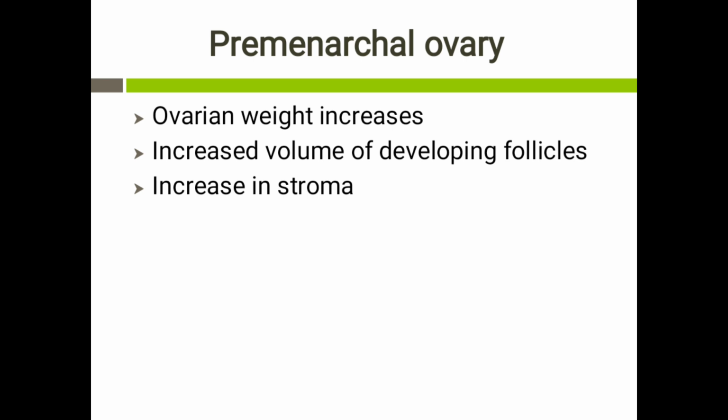There are about 2 million primary oocytes in each ovary at the time of birth. Most of these oocytes will undergo atresia, and this number will fall to around 40,000 follicles at the time of puberty. Each oocyte is enclosed within a follicle, and this is called the ovarian follicle. After birth, new oocytes are not formed.